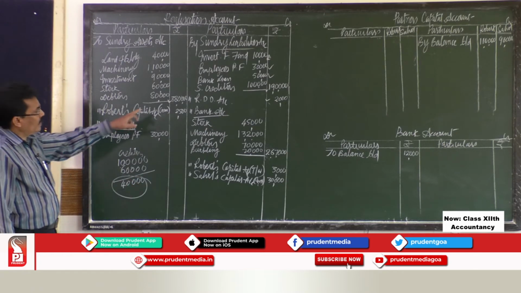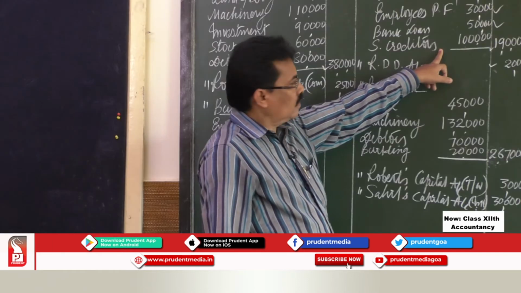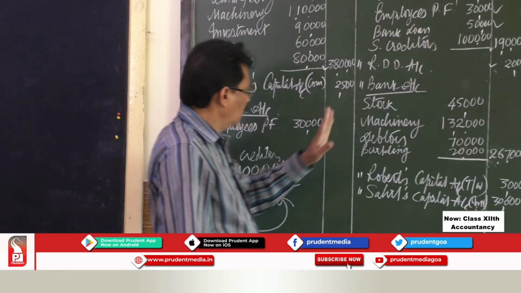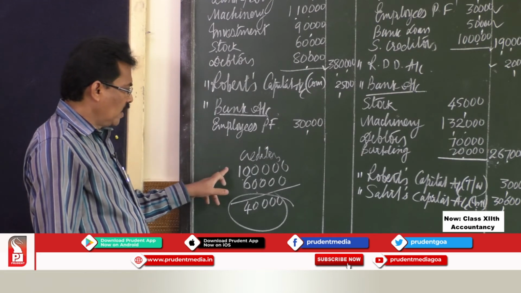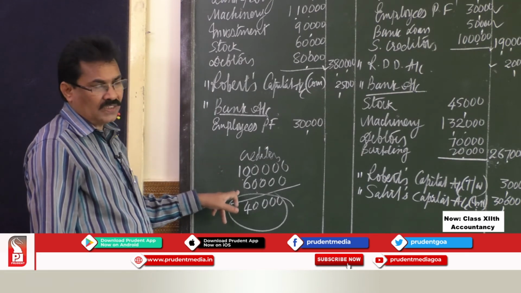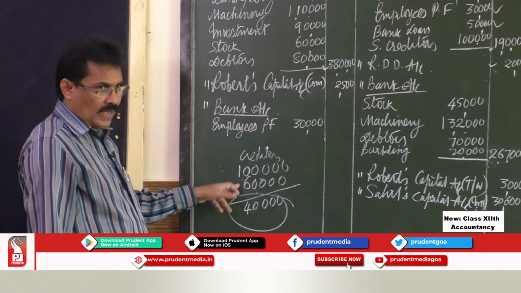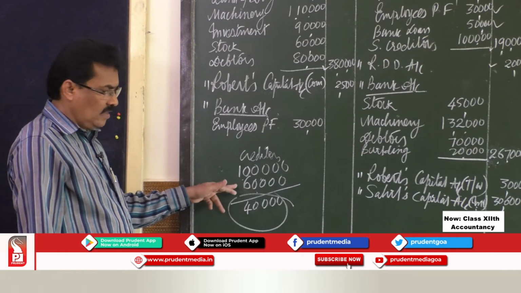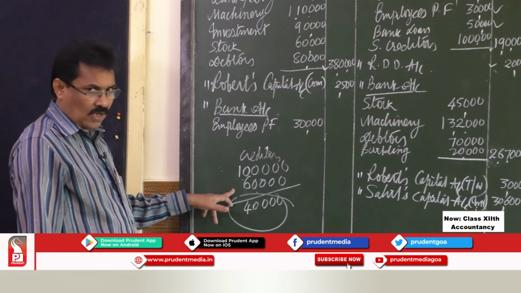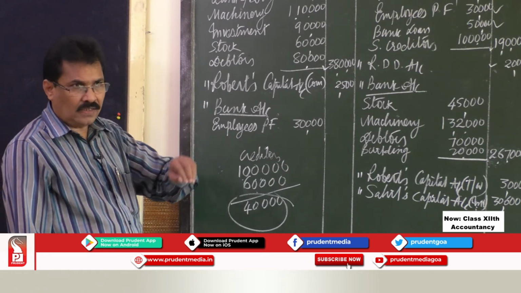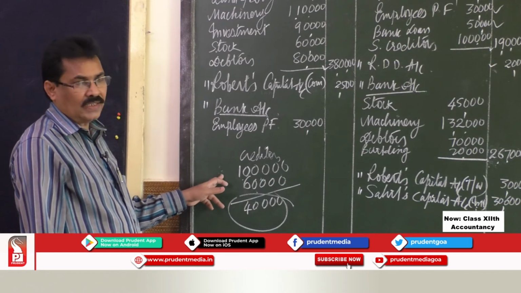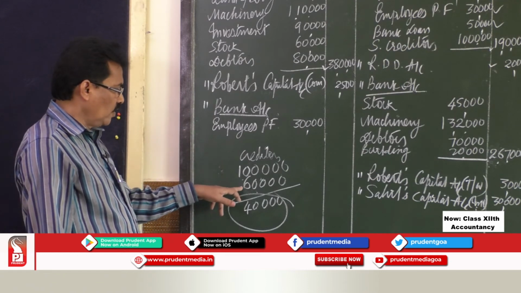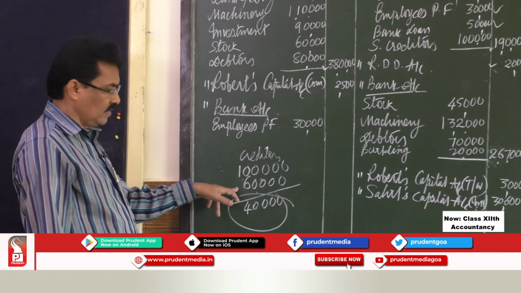Your total creditors is rupees 1 lakh. You were supposed to pay 1 lakh, but they took investment for rupees 60,000. When they take investment worth rupees 60,000, to that extent, the firm's liability towards the creditors decreases. So you need not pay this 60,000.